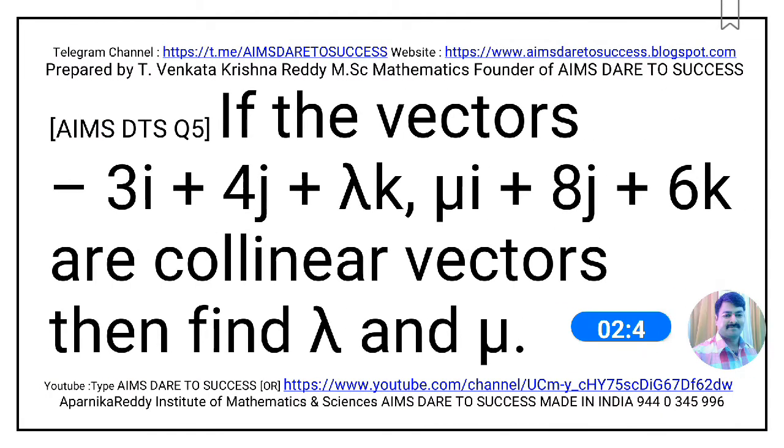Now I am moving to question number 5. If the vectors minus 3i plus 4j plus lambda k, and mu i plus 8j plus 6k are collinear vectors, then find the values of lambda and mu. This question is from addition of vectors.